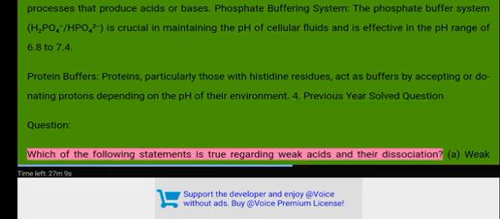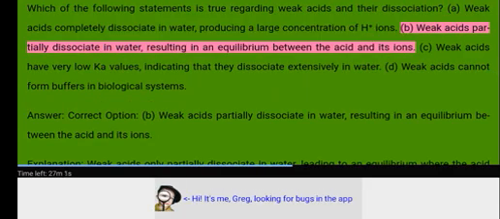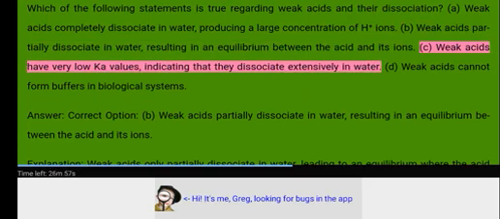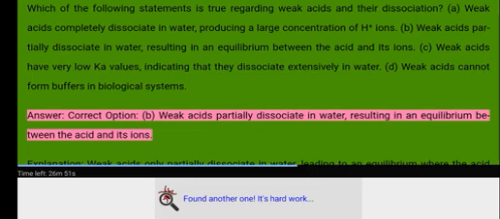Question. Which of the following statements is true regarding weak acids and their dissociation? A. Weak acids completely dissociate in water, producing a large concentration of H+ ions. B. Weak acids partially dissociate in water, resulting in an equilibrium between the acid and its ions. C. Weak acids have very low Ka values, indicating that they dissociate extensively in water. D. Weak acids cannot form buffers in biological systems. Answer. Correct option: B. Weak acids partially dissociate in water, resulting in an equilibrium between the acid and its ions.